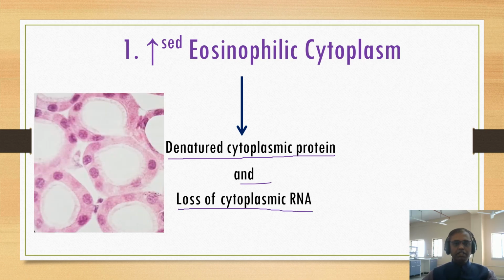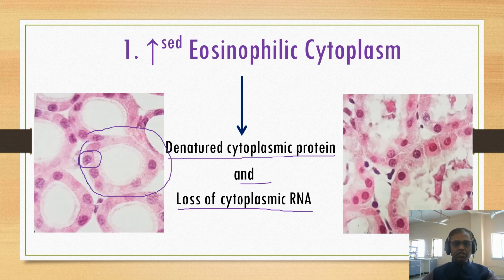So let us study the diagrammatic representation. You can take it from the source book. This is the normal kidney tubule cells. You can see the cells here and the nucleus here. In the normal cell, the cytoplasm has a light pink color, where you can see it here.